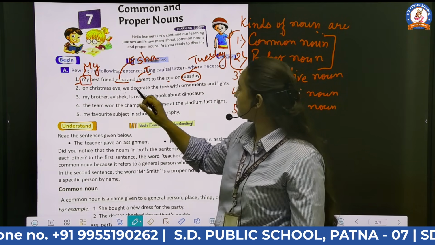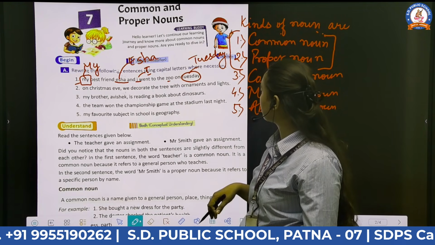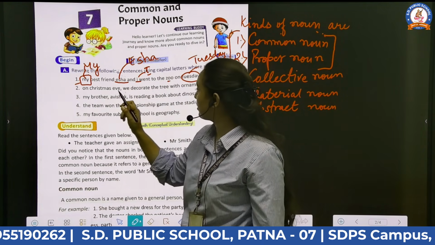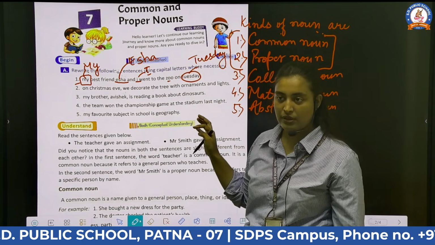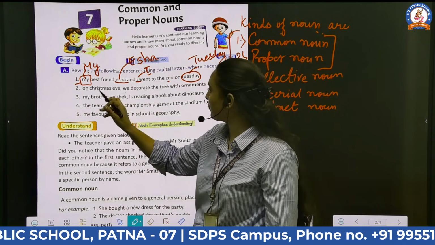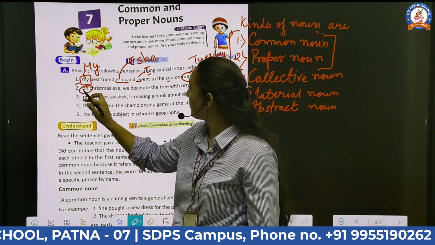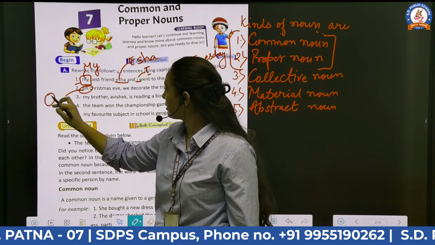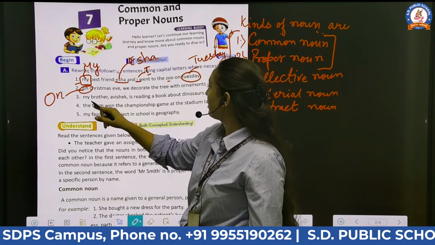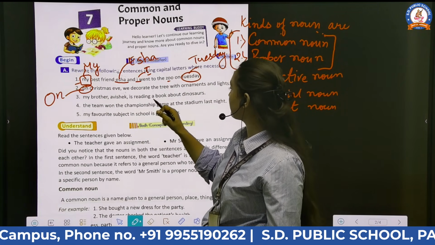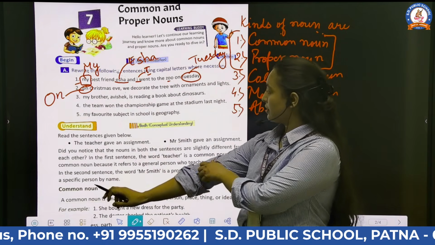Second one is: on Christmas Eve, we decorate the trees with ornaments and light. So we can clearly see there are no proper nouns in this question. So we will only change this first word with a capital letter. Third, question number third: my brother Abhishek is reading a book about dinosaurs.